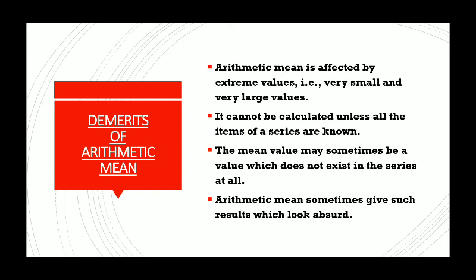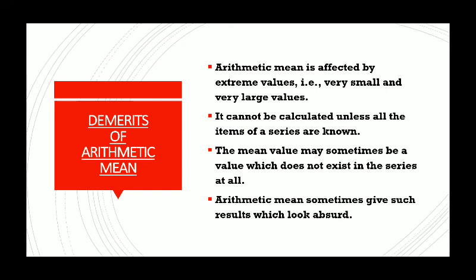So in case of presence of extreme values, whether the value is too large or too small, the mean will not be the true representative of the student. We cannot say that the student is a 60% kind of a student. He scored 80, 85, 65. So how can his average be 60? This is because in one subject he scored 10. So average is affected by extreme values very much.